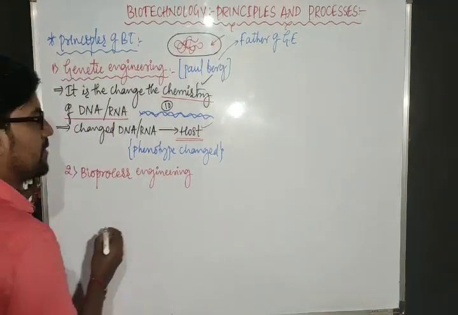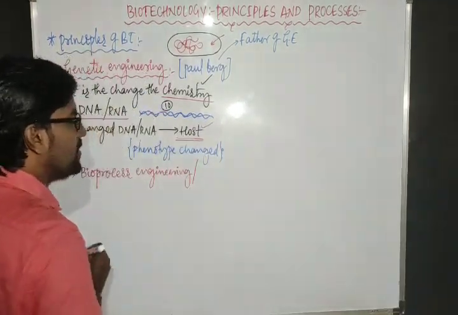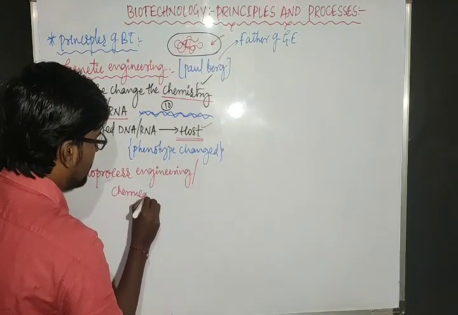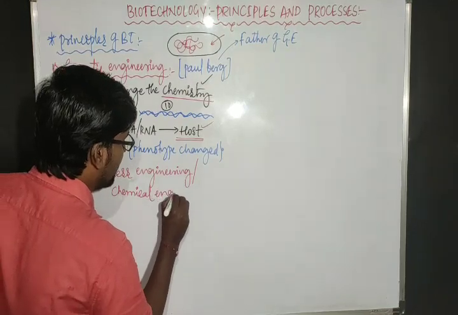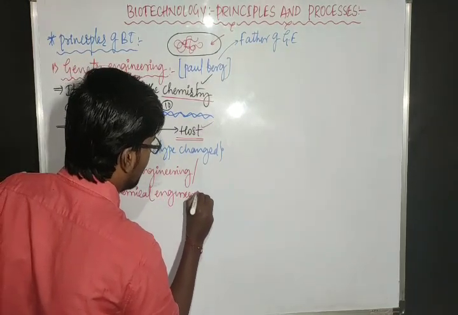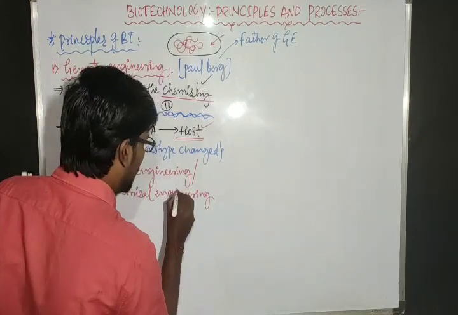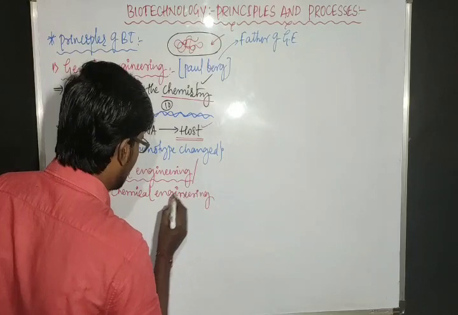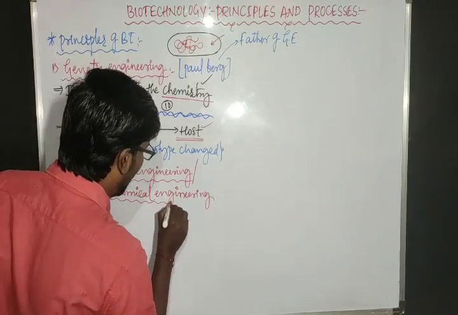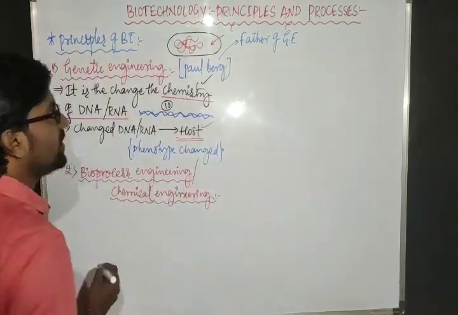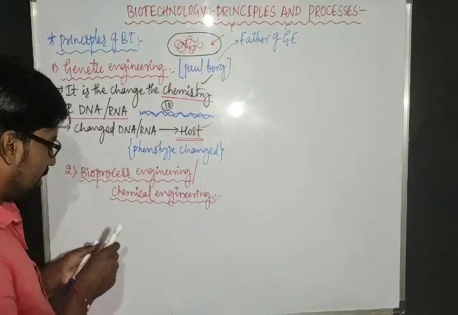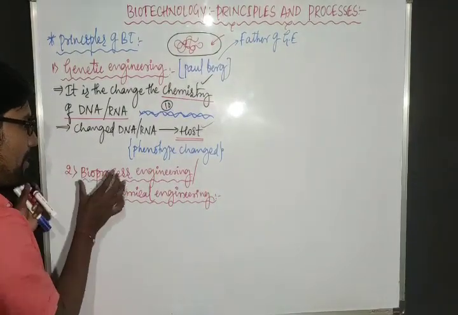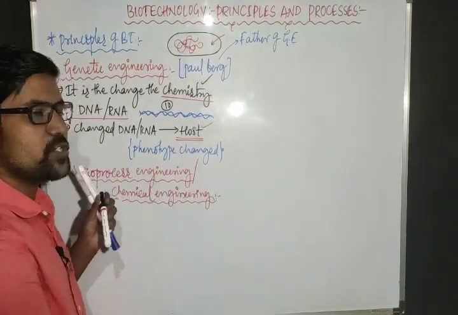Bioprocess engineering, or it is also considered to be chemical engineering. Bioprocess engineering, or it is also called chemical engineering. This is the second principle of biotechnology. The second principle. Now, what does this actually mean? These words indicate bioprocess engineering or chemical engineering.